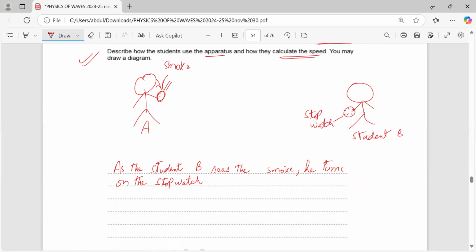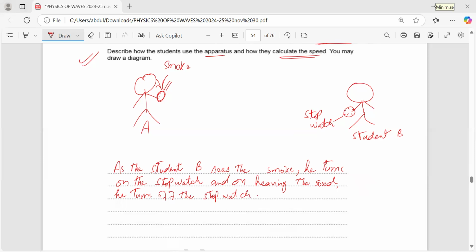Better to label all the things. He turns on the stopwatch, and on hearing the sound, he turns off the stopwatch.